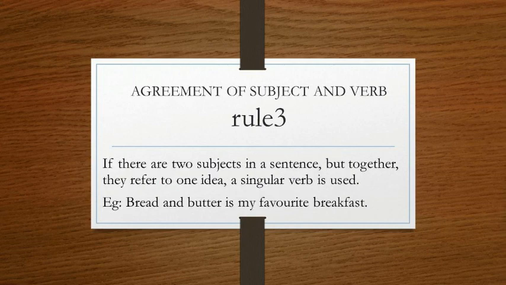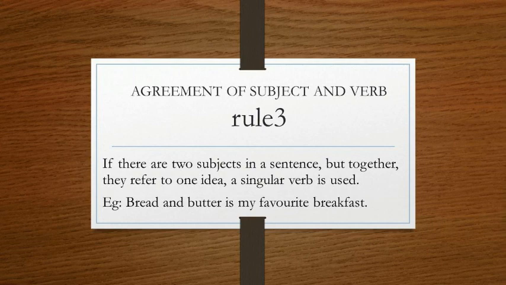Now let us come to rule 3. If there are two subjects in a sentence but together they refer to one idea, in that case a singular verb is used. For example, bread and butter.